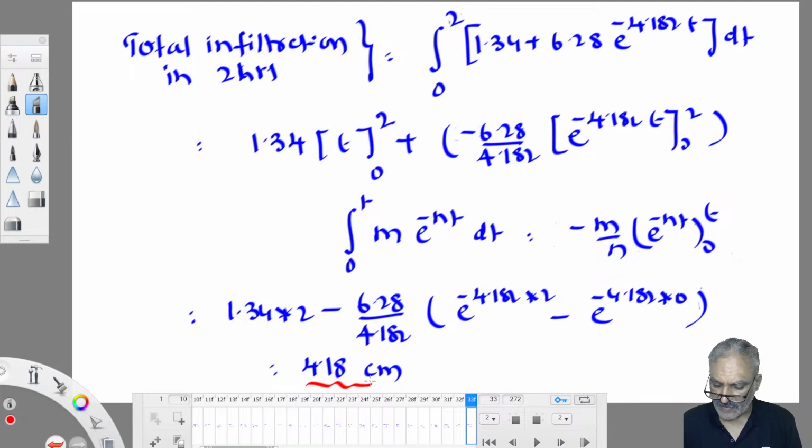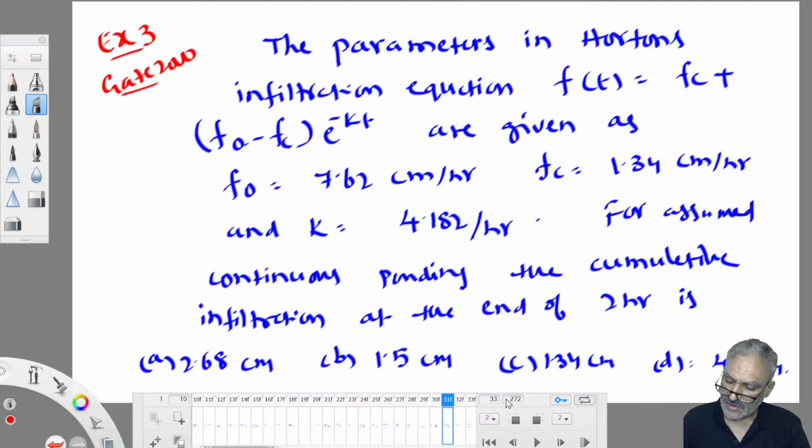So verify what options are given to you. 4.18 is there, so that is the right option. This is how we need to work out the questions. Clear now? Let us try one more question. Still time is there, one more question, let us try. Okay?